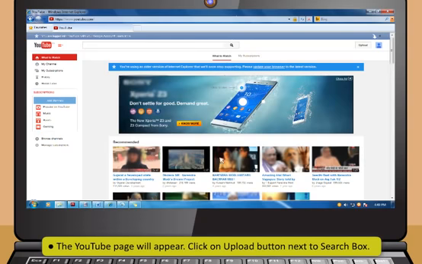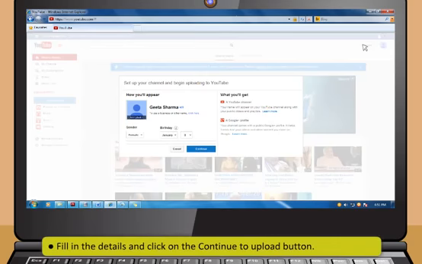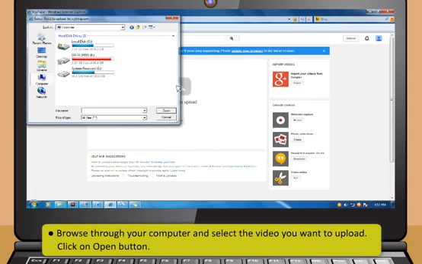Click on Upload button next to search box. For first-time users, it will ask you to set up your channel and give some personal details like gender and date of birth. Fill in those details and click on the Continue to Upload button. Then click on Select Files to Upload link. Now browse through your computer and select the video you want to upload.